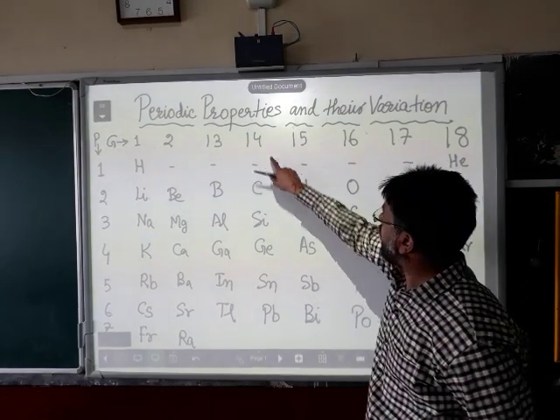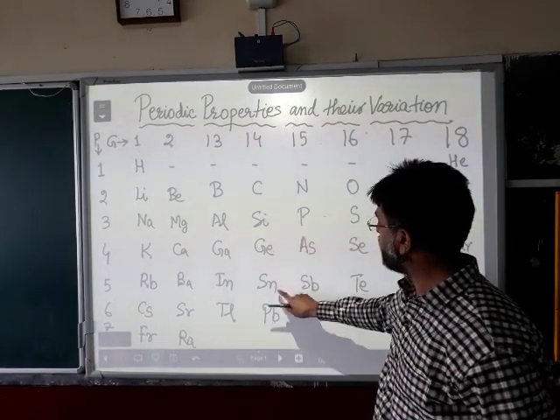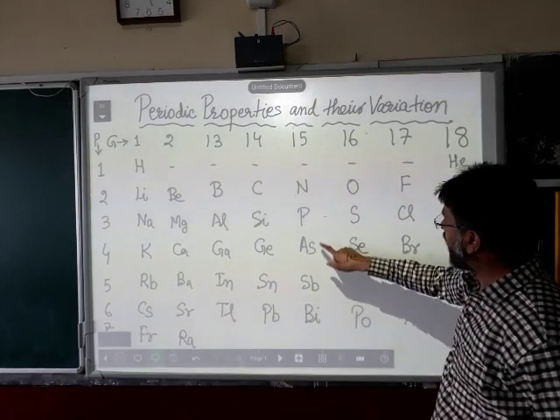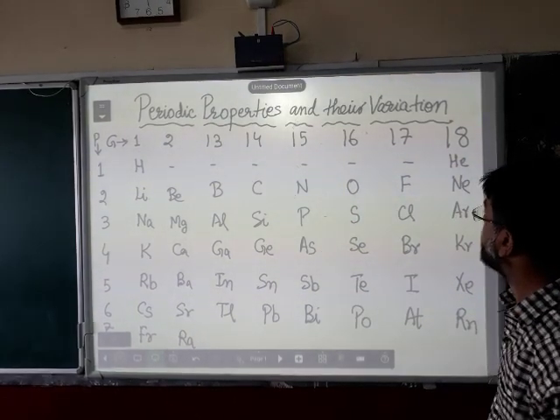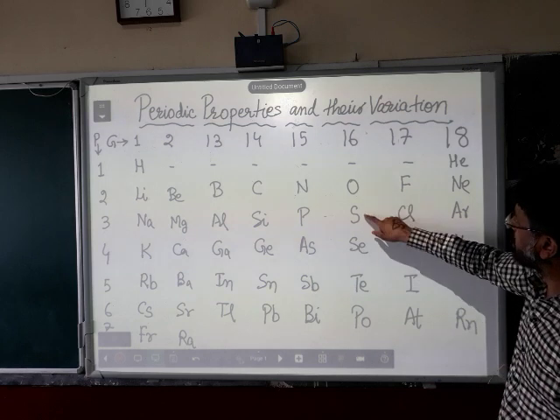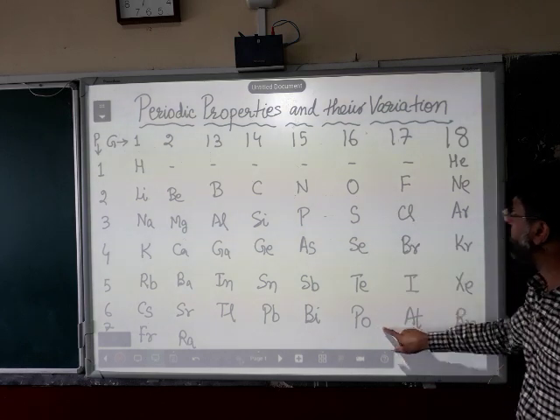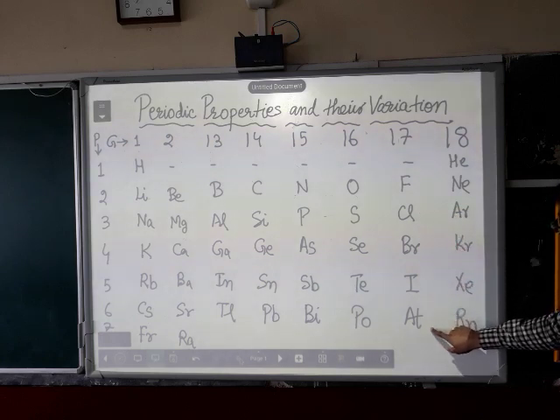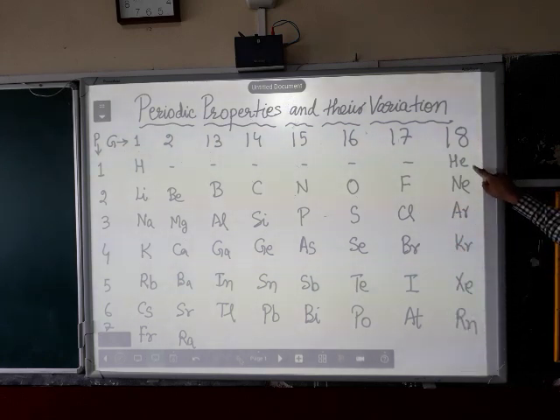In group 14, we have carbon, silicon, germanium, tin and lead. In group 15, we have nitrogen, phosphorus, arsenic, antimony and bismuth. In group 16, we have oxygen, sulfur, selenium, tellurium and polonium. Group 17: fluorine, chlorine, bromine, iodine, astatine. And in group 18, we have helium, neon, argon, krypton, xenon and radon.